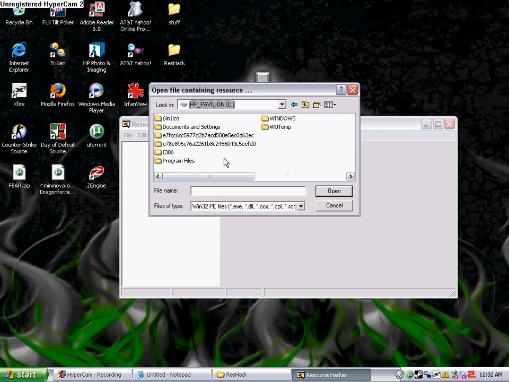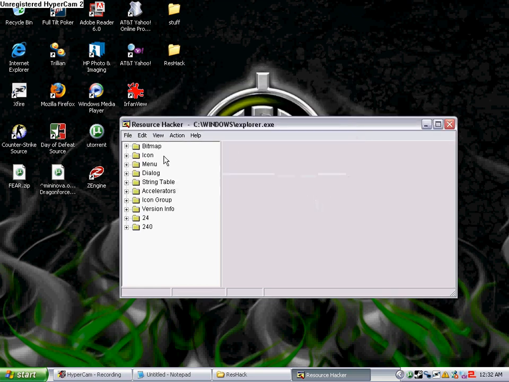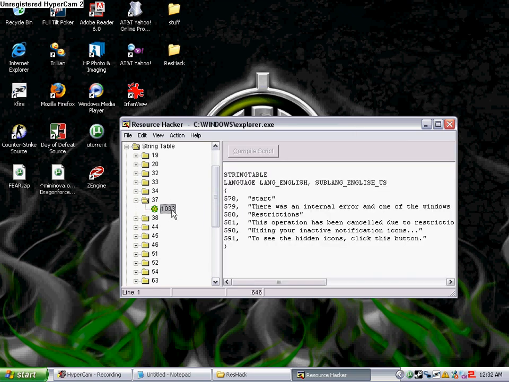your C drive, Windows, and open your Explorer. Okay, then you're gonna want to open string table number 37, 1033, and well, this is your current start button text. So just change it to whatever you want.